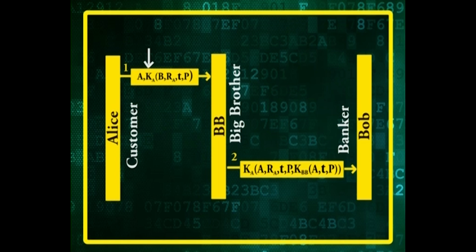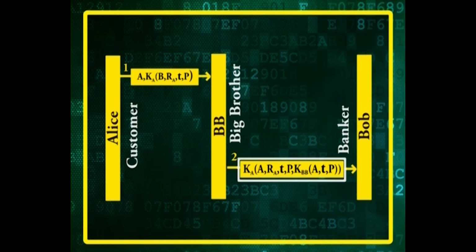When Alice wants to send a signed plain text message P to her banker Bob, she generates KA with entities B, RA, T and P, where B is Bob's identity, RA is a random number chosen by Alice, T is a timestamp to ensure freshness and KA is the message encrypted with her key KA with entities B, RA, T and P. Then she sends it as depicted in the figure.